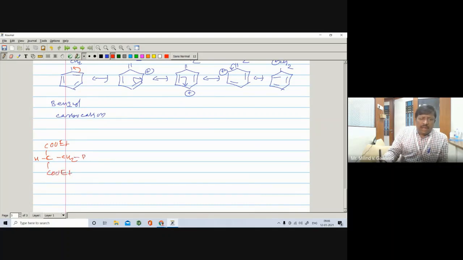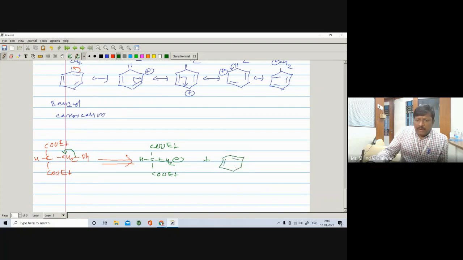Retrosynthetic analysis means you have a right to break any bond. Suppose I break the bond between the carbon and Ph like this one, this sigma bond opens here, and of course there is a formation of CH2 negative, and here is COOEt, and here is also COOEt, plus there is a formation of a carbocation.